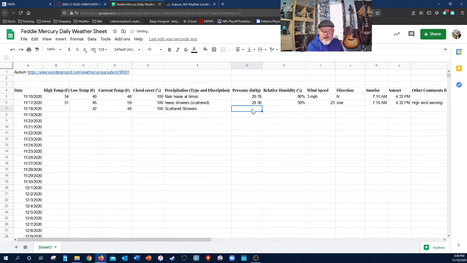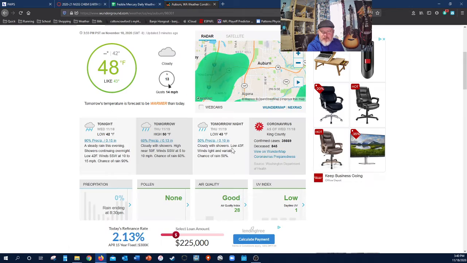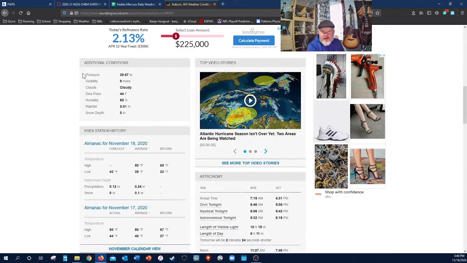All right. Pressure. So how much is the air pushing down on us right now? That's an important one. We're going to go down here and it tells you right here, pressure is going to be 29.67 inches of mercury. The 29 actually is not important. It's almost always going to be 29. The 0.67 is the part that's going to be important for us.